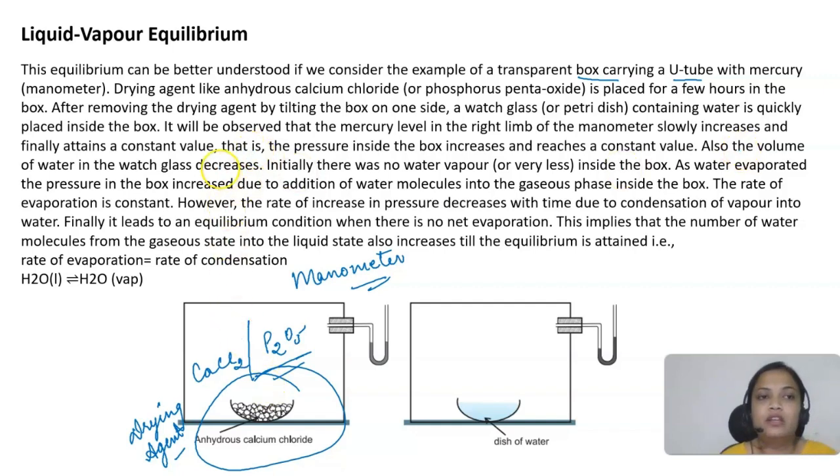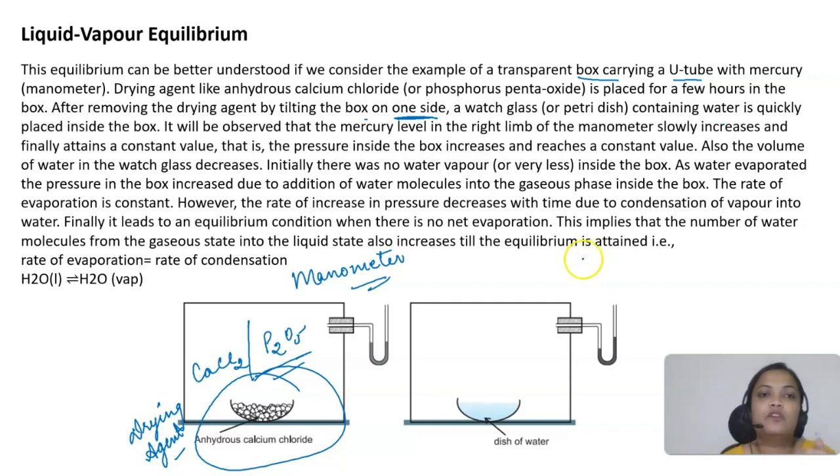Once it is dried, we'll remove the drying agent by tilting the box on one side, and a watch glass containing water is quickly placed, so that no vapor comes in. We quickly place the water, like a petri dish having water in it.